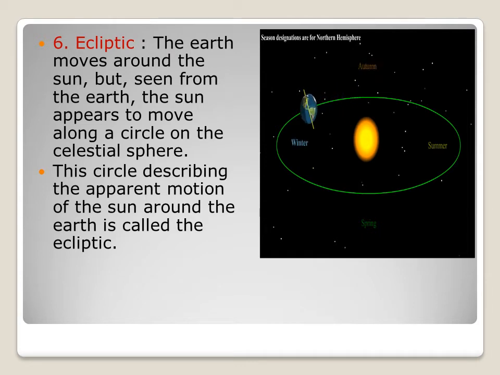Ecliptic. The Earth moves around the Sun, but seen from the Earth, the Sun appears to move along a circle on the celestial sphere. The circle describing the apparent motion of the Sun around the Earth is called the ecliptic.